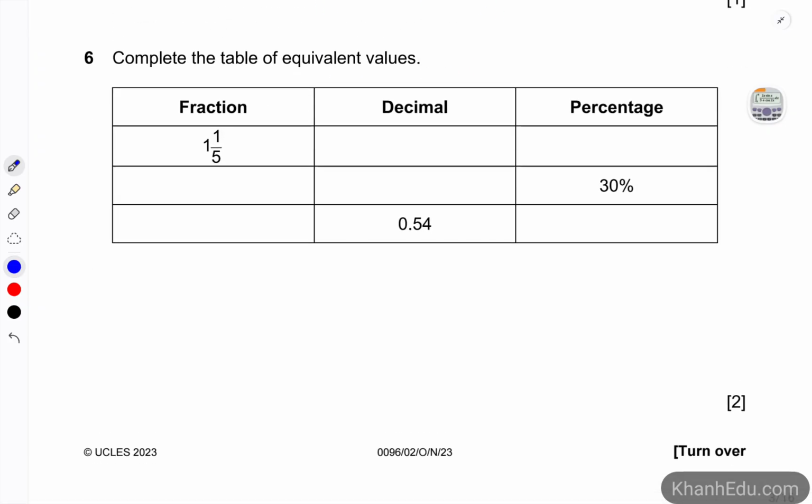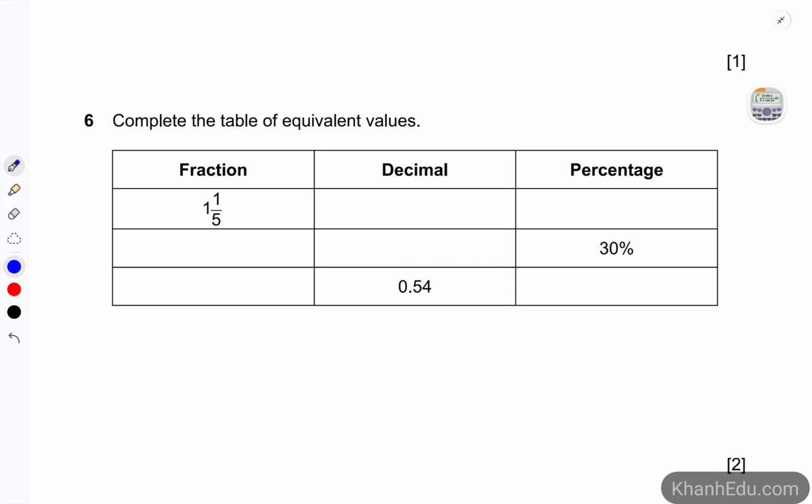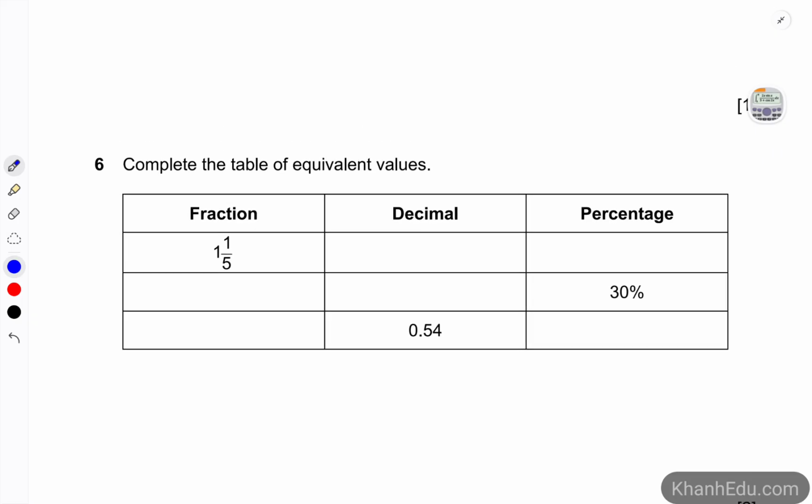Number 6, complete the table of equivalent values. We have fraction, decimal, and percentage. First of all, 1 1/5 in the decimal is 1 plus 1/5, which is 0.2, so it's going to be 1.2. And how about the percentage?